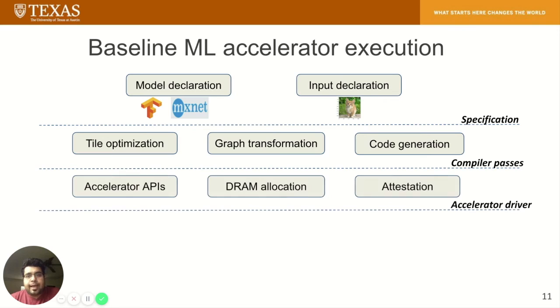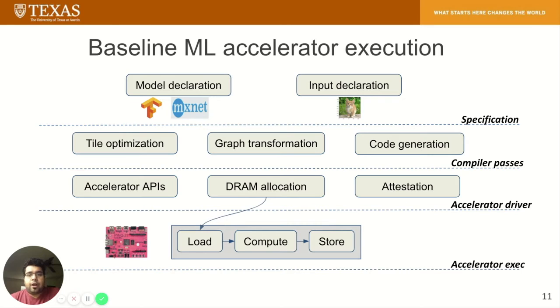accelerator. The accelerator APIs then load the generated code to the accelerator and also load the input and model into DRAM. Finally, the accelerator hardware, which is deployed on Xilinx Zynq FPGA in our proof of concept setup, executes the inference and returns the output to the user.